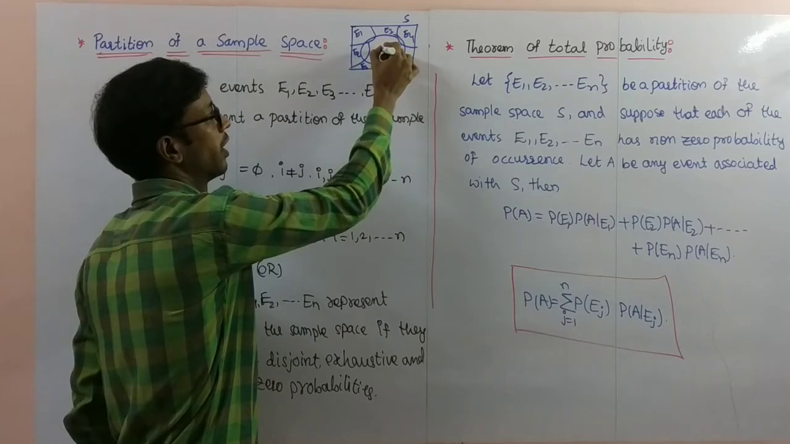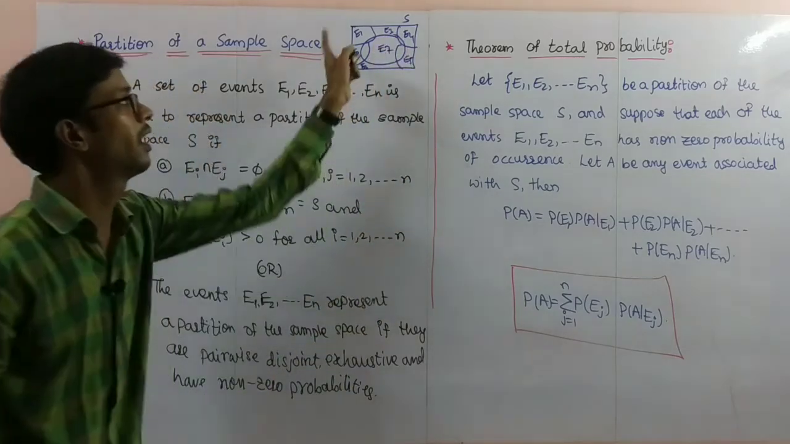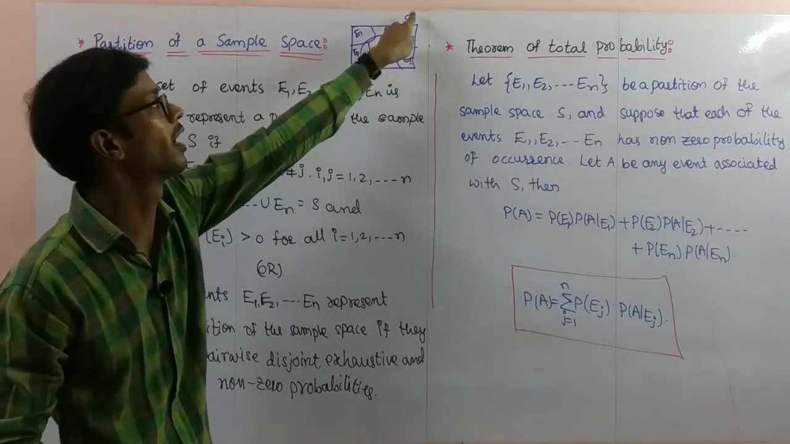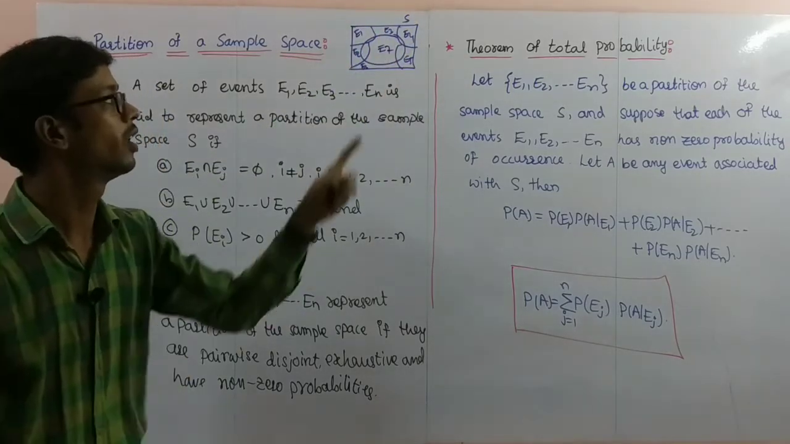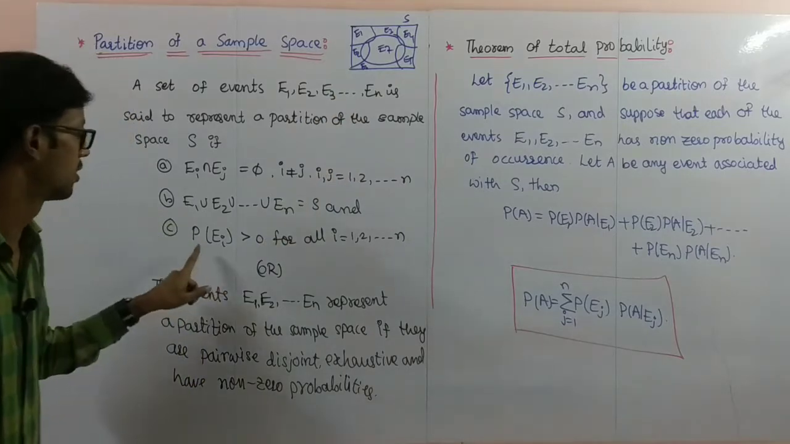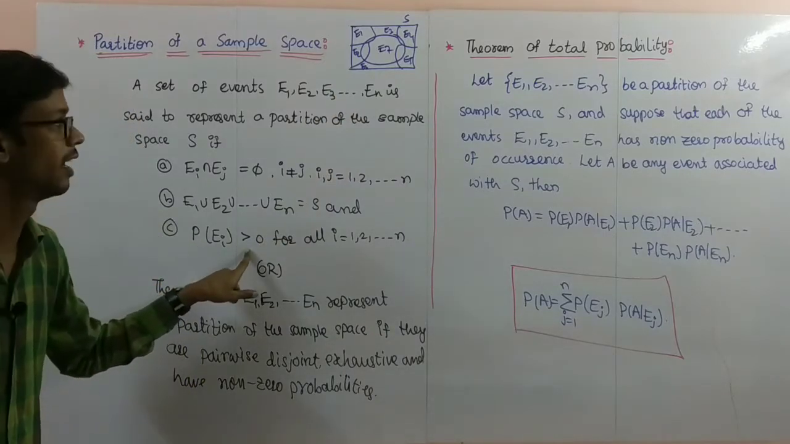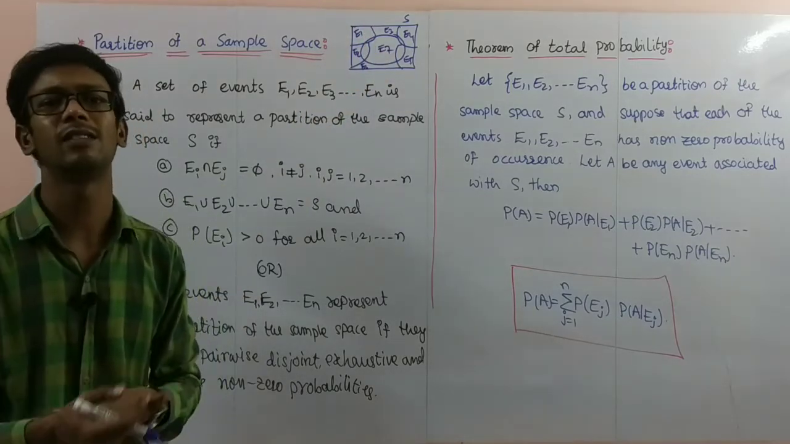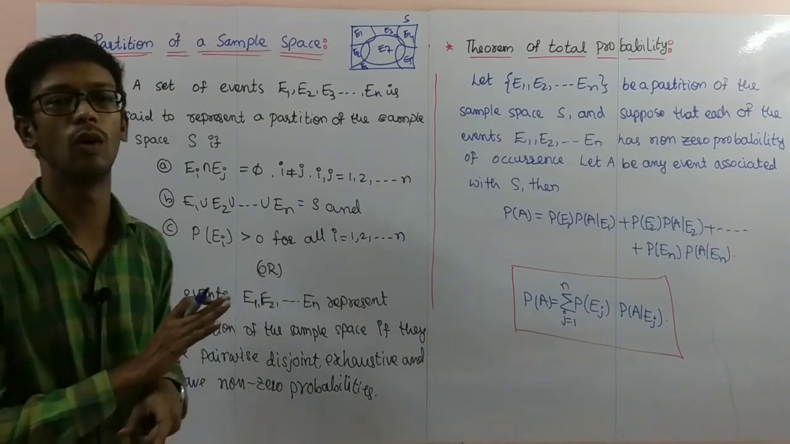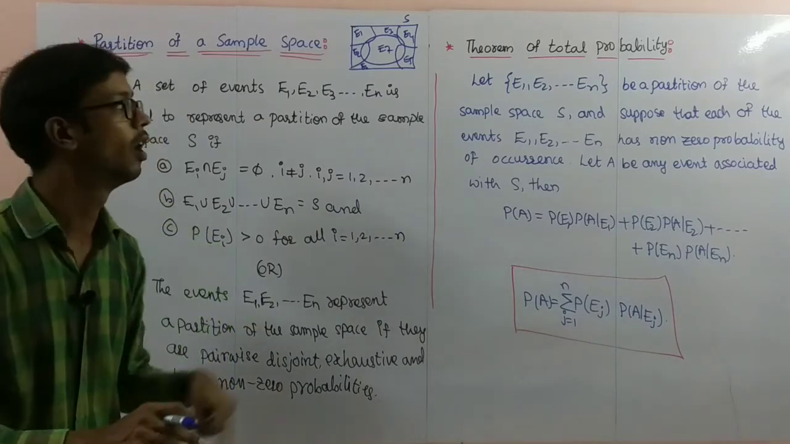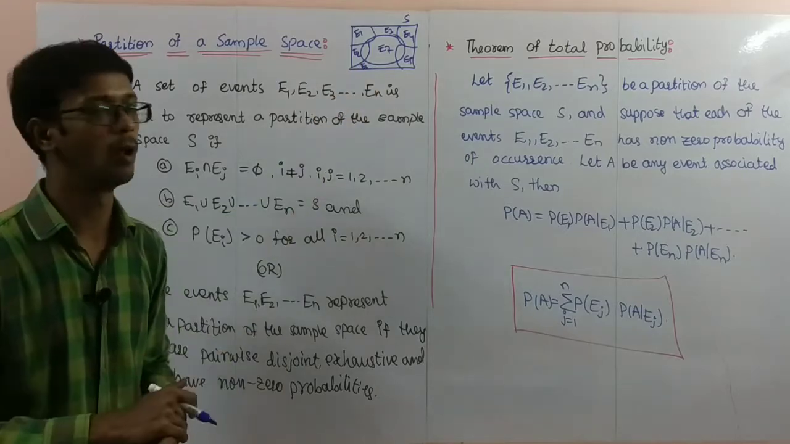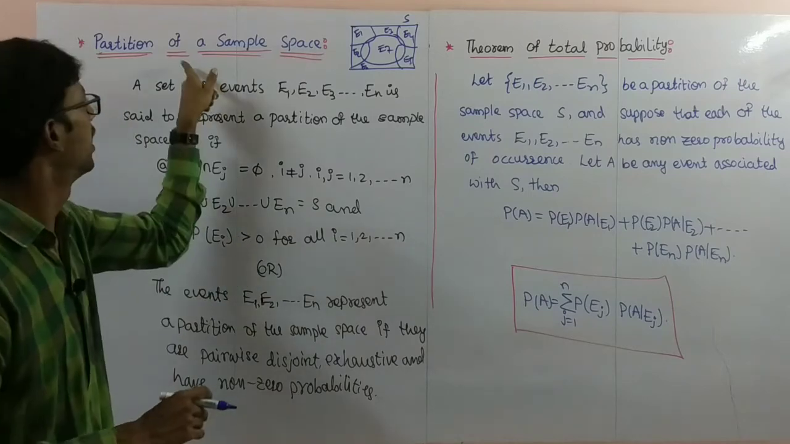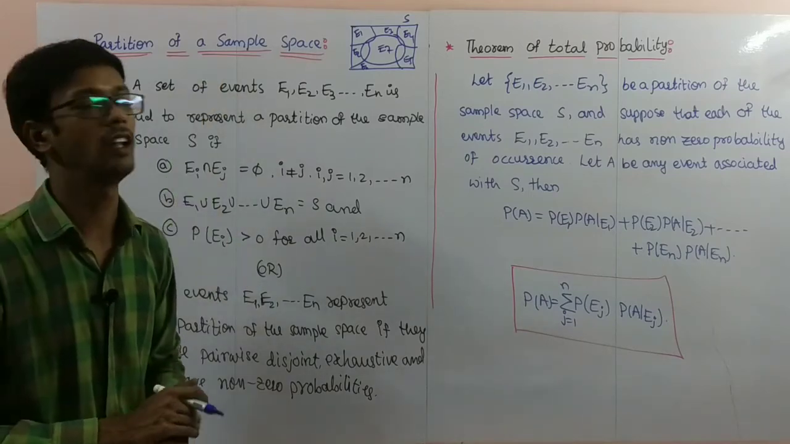I am taking event A as E7. If you take the total union, what do you get again? The sample space. That is exhaustive. Next, the probability of Ei is greater than 0. Every event's probability must be greater than 0; it need not be equal to 0. We will check that in the problems. So if these three conditions are satisfied, that is called a partition of a sample space.